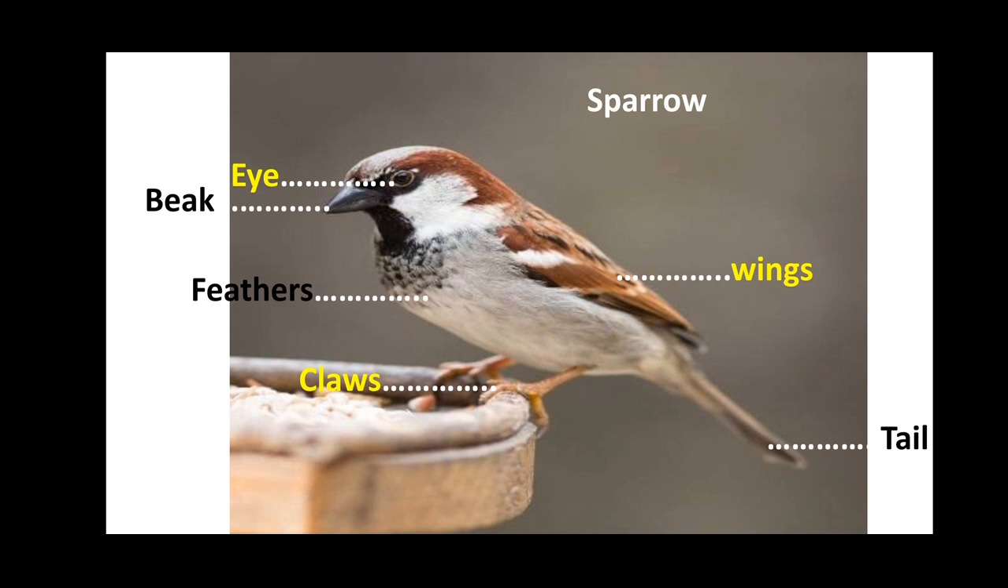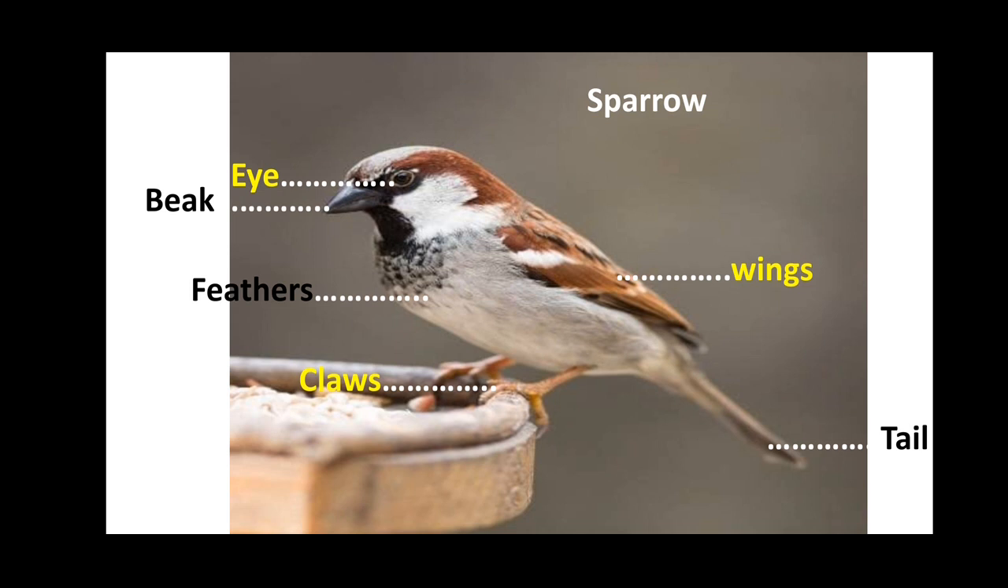E-Y-E. What's the spelling of beak? B-E-A-K. Beak. What's the spelling of wings? W-I-N-G-S. Wings. Now look and say the spelling of tail. T-A-I-L. Tail. Now read the spelling of feathers. F-E-A-T-H-E-R-S. Feathers. And the spelling of claws is C-L-A-W-S. You have to learn all these spellings.